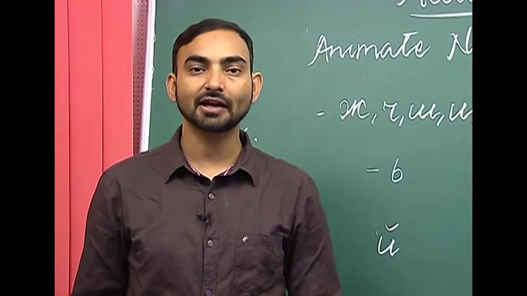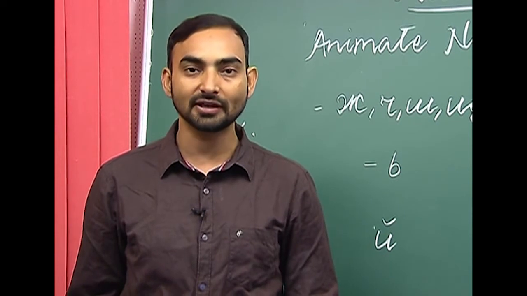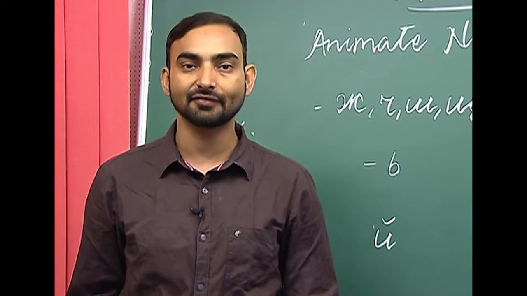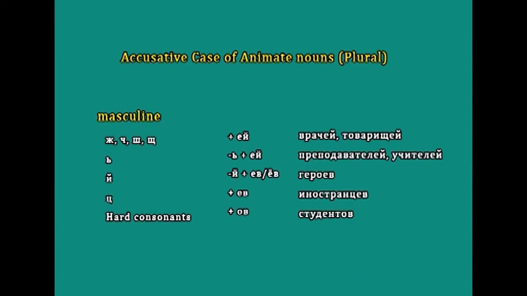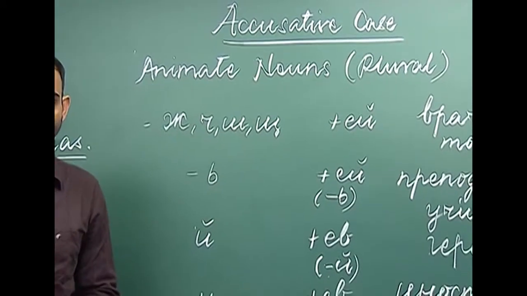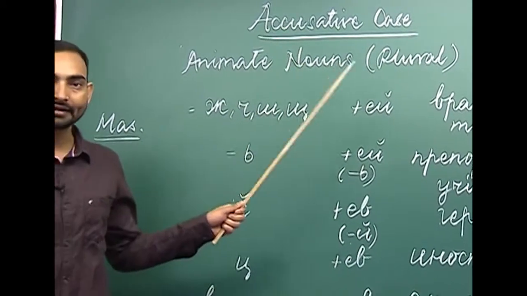In this lesson, we will continue with our previous topic, accusative case in Russian language. So far, we have seen how singular nouns change in the accusative case. Now, we will discuss how plural nouns decline in the accusative case. As we have already discussed, plural nouns which are inanimate do not decline in the accusative case.